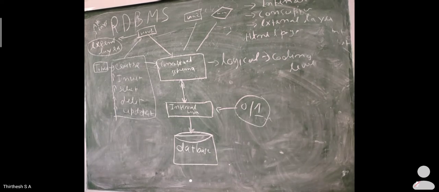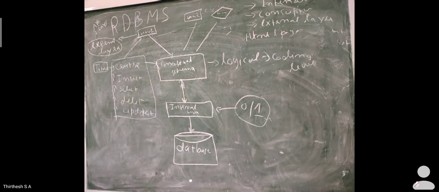So what does the internal layer do? It will act as an abstractor. It will say how data has been stored inside a database. The conceptual layer is also known as the logical layer, and the data are sent through the conceptual layer using some coding languages.